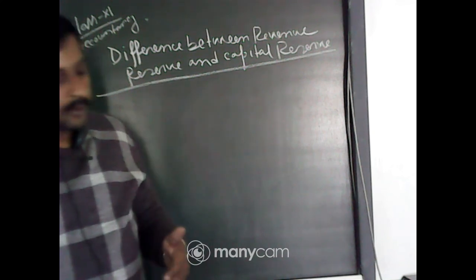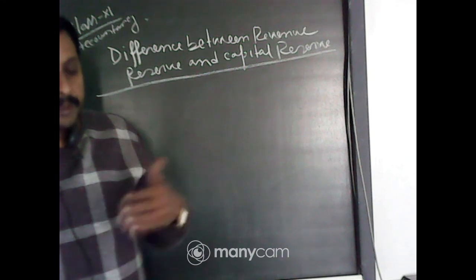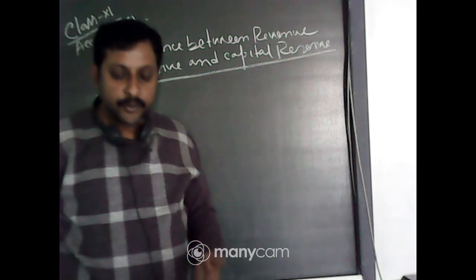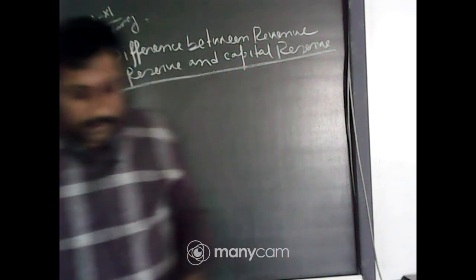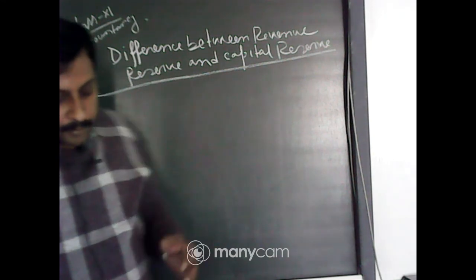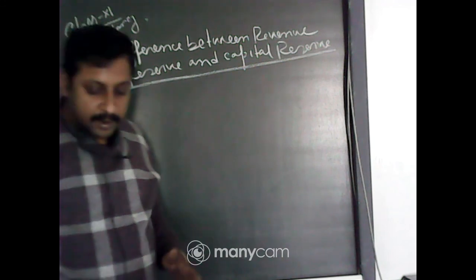If you make some profit from selling machinery, at the same time you can make a loss also. At that time you can use this reserve. So that is the main difference between revenue and capital reserve, and that is the end of the chapter also.